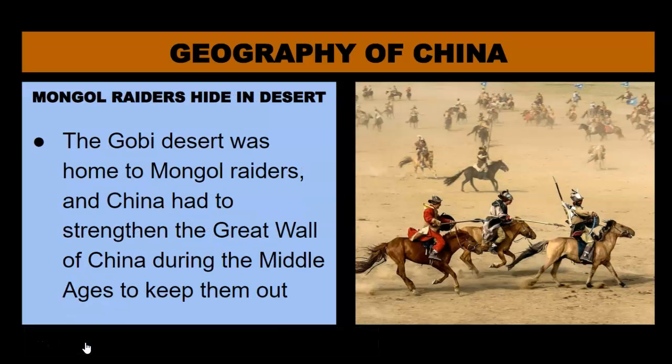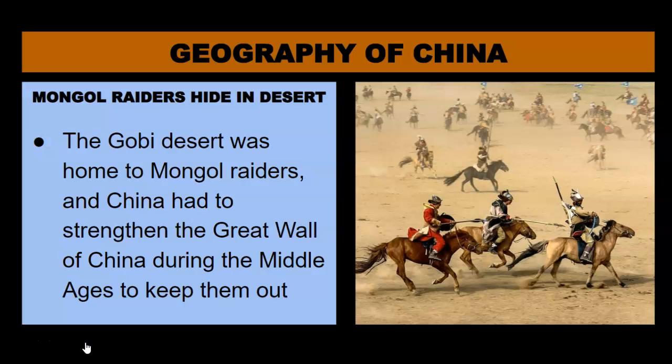Okay, however, the Gobi Desert was not empty. These people, known as the Mongols, which we talked about briefly in our discussion about Chinese dynasties. If you remember, the last dynasty during the Middle Ages was the Mongol dynasty. The Mongols eventually did conquer China and take it over.